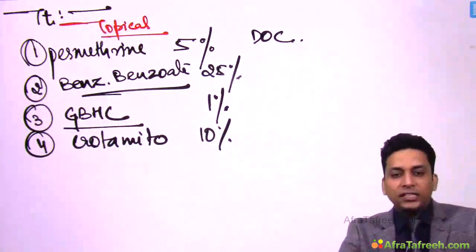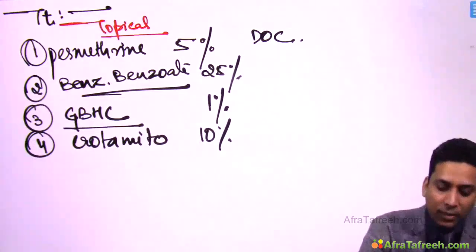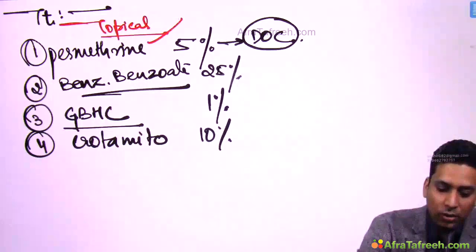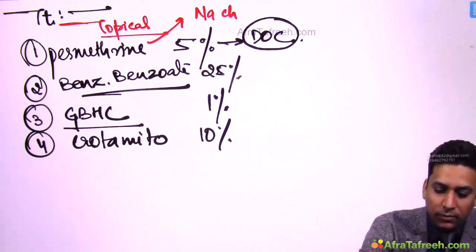All these are topical agents used in scabies. Among them, permethrin is the drug of choice, which acts on sodium channels.